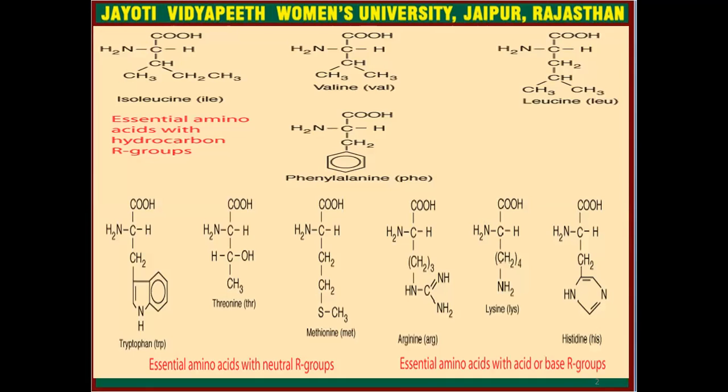These are the detailed structures. Here you can see essential amino acids with hydrocarbon R groups. This is isoleucine, which has this R side chain. This is valine, which also has this R side chain. Phenylalanine has a ring structure. Leucine. And essential amino acids with neutral R groups mean the side chain will not have any kind of negative or positive charge. And essential amino acids with acid or base R groups.